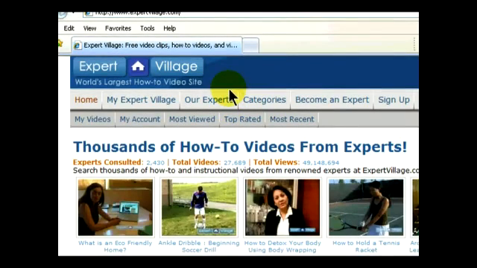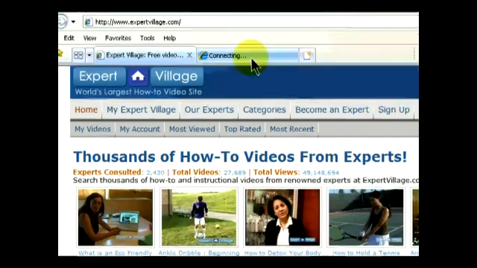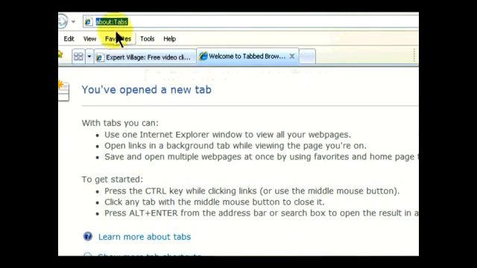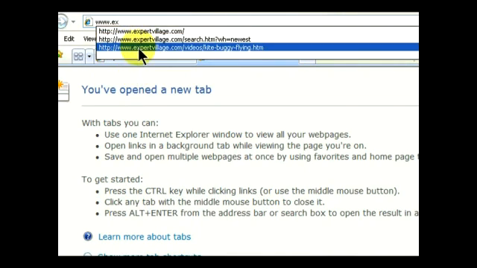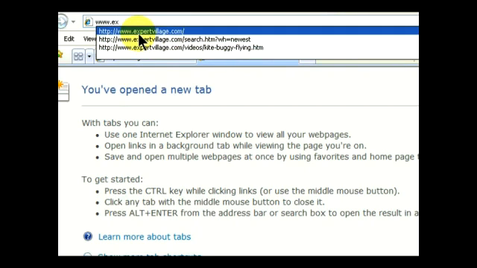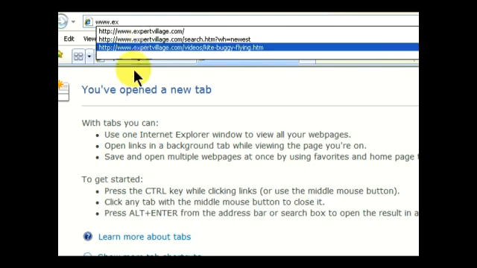Now I'm going to show you how to enable or disable the website autocomplete feature. So we see that, for example, when we go to this web page and I start typing in Expert Village, now what happens is it identifies that I've been to Expert Village before, and it gives me the option to select it from where it thinks I want to go. You may want to shut this feature off.